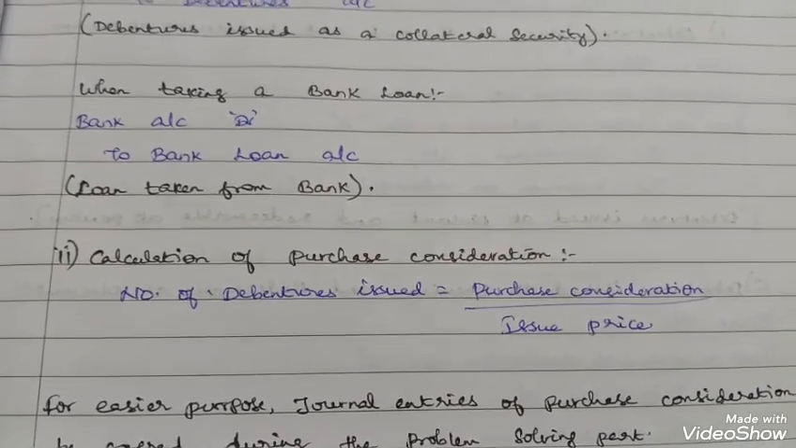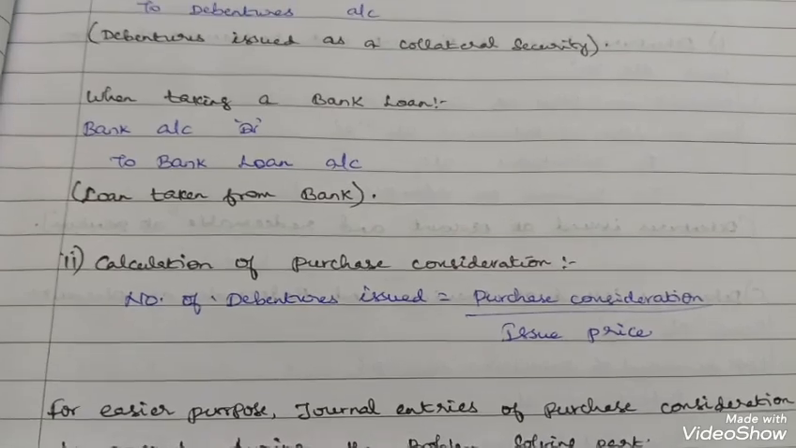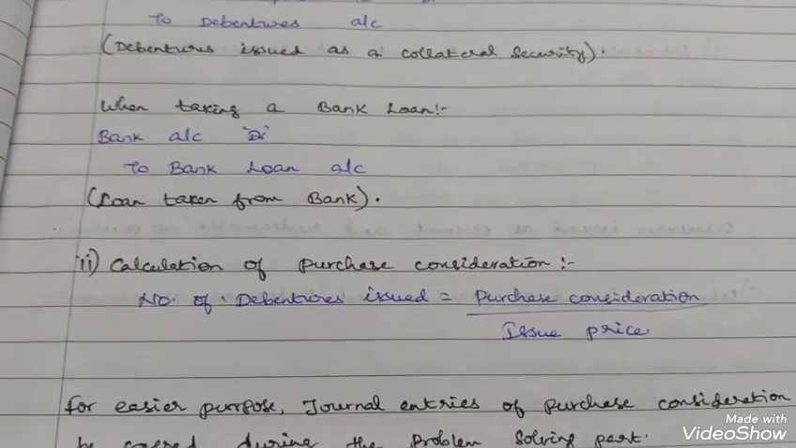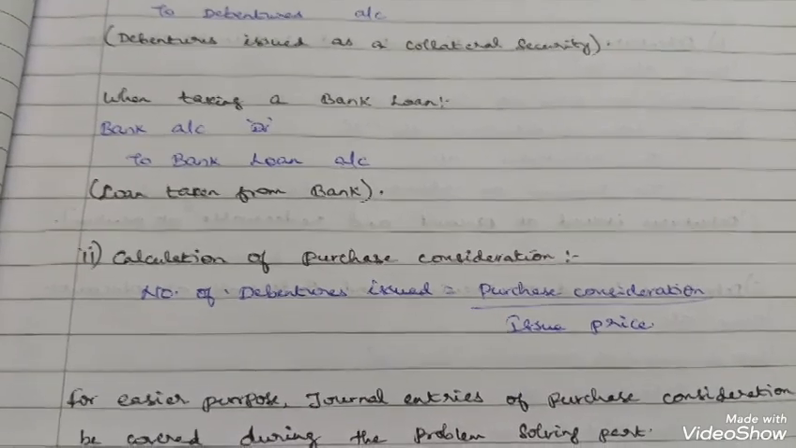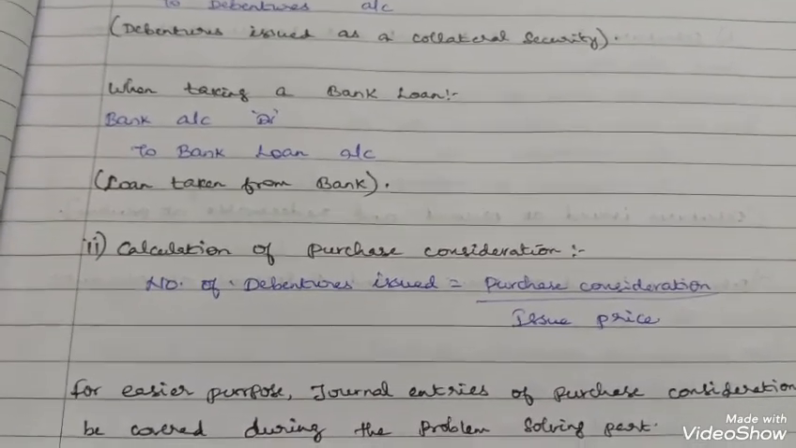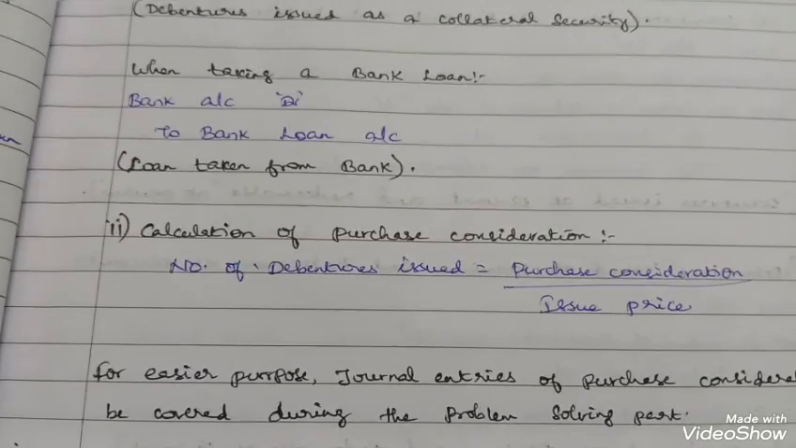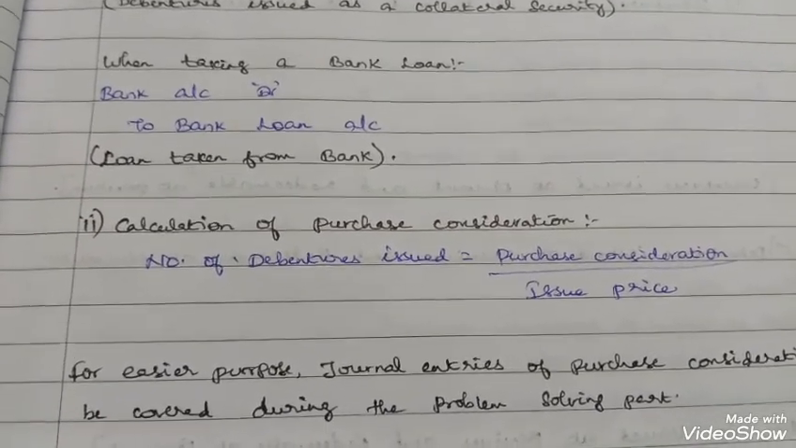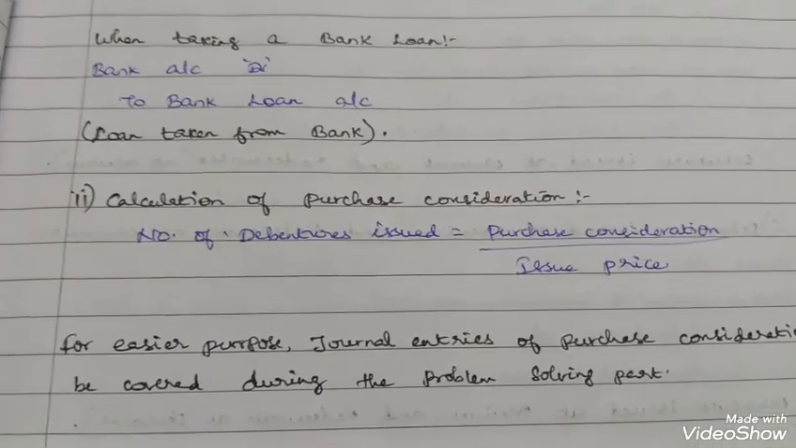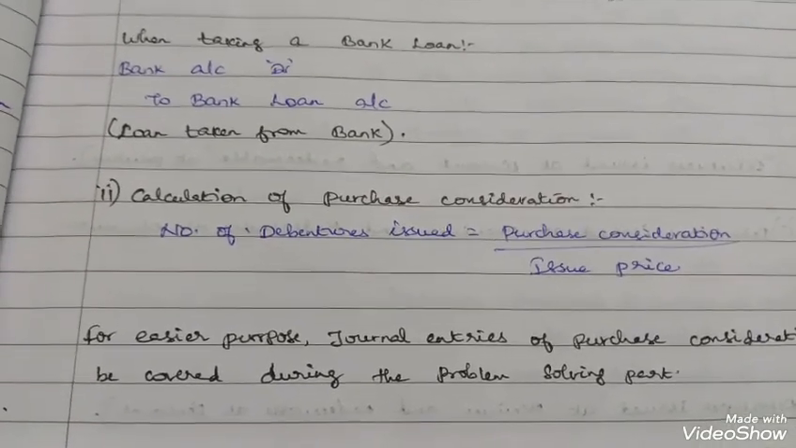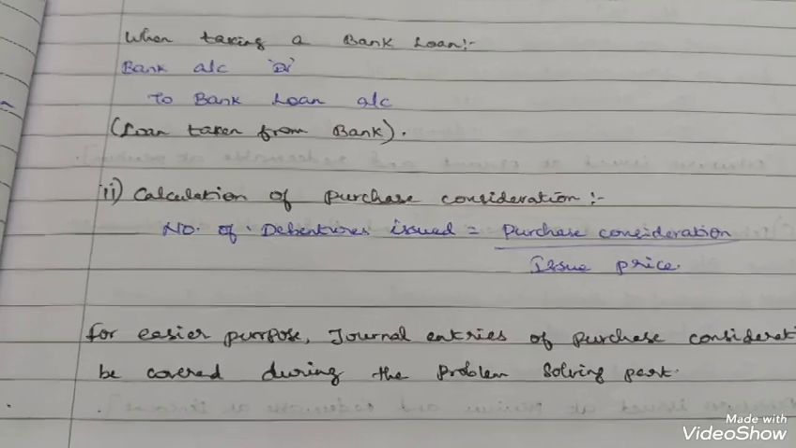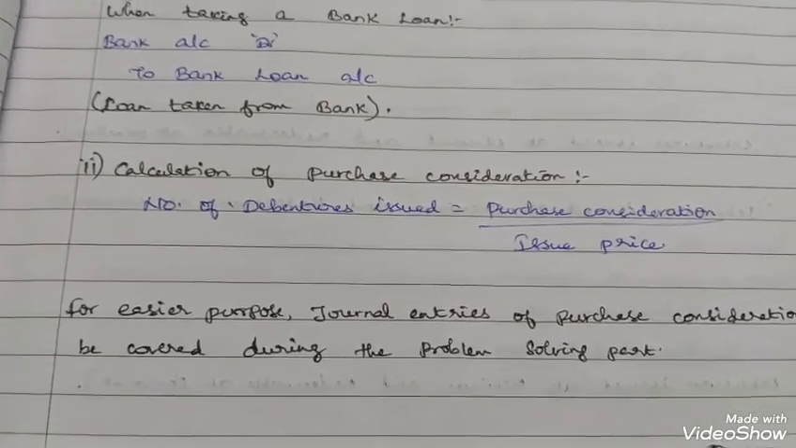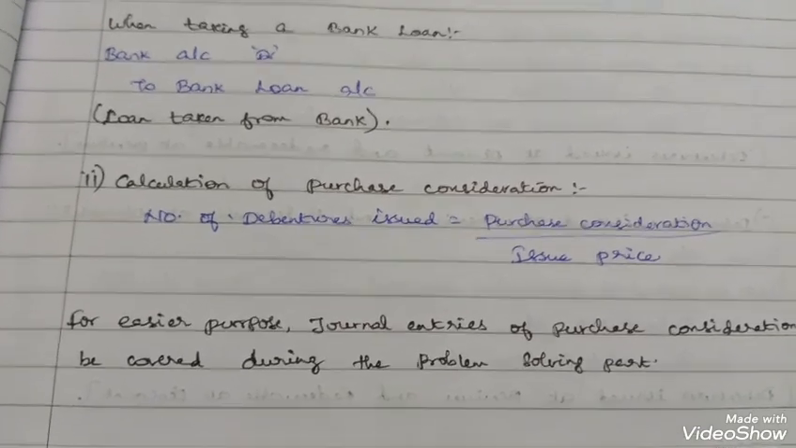In calculation of purchase consideration, the number of debentures issued is a very important part. To calculate the number of debentures issued, you use the formula: purchase consideration price divided by the issue price. That will give you the number of debentures issued. The journal entries of purchase consideration I'll cover during the problem solving part.